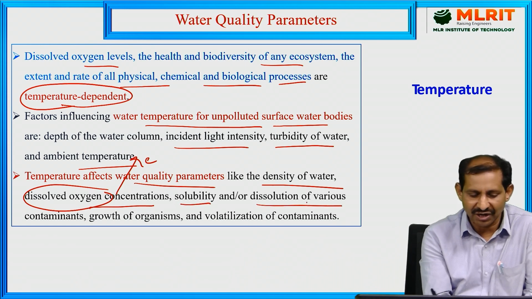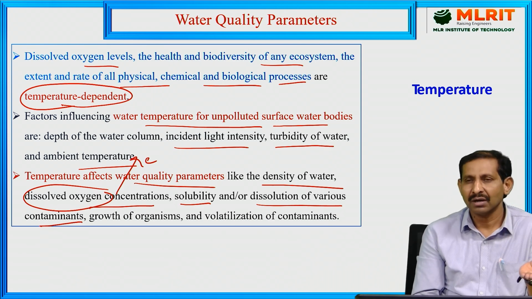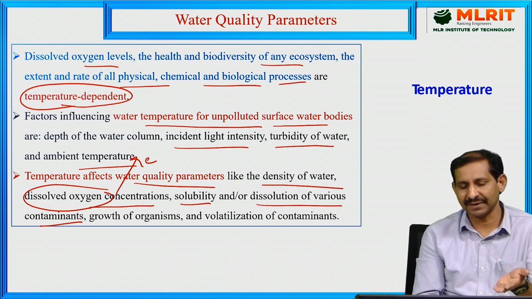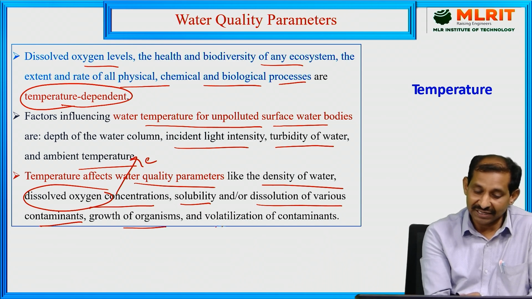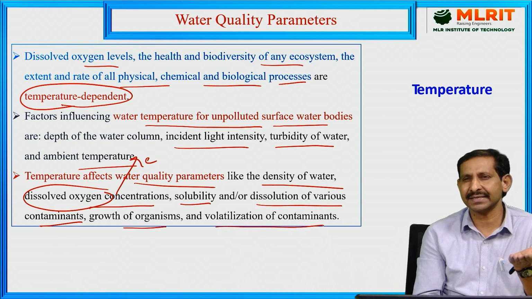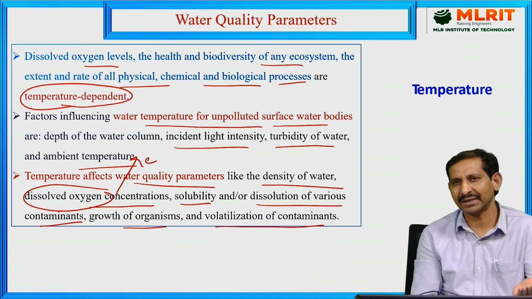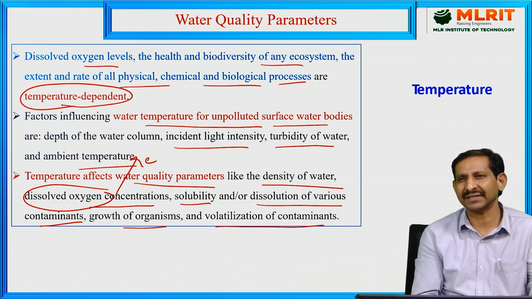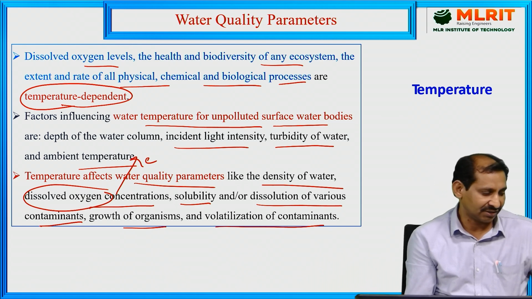Solubility and dissolution of various contaminants: if there are more contaminants or more solubility of some salts, the temperature effect will be different, so the parameters are affected differently. Organisms will grow at some temperatures. Then volatilization of contaminants: as the temperature increases, some volatile compounds also increase. So whatever the water quality parameter, the effect of temperature will be different, and that will affect water bodies, aquatic life or the marine environment.